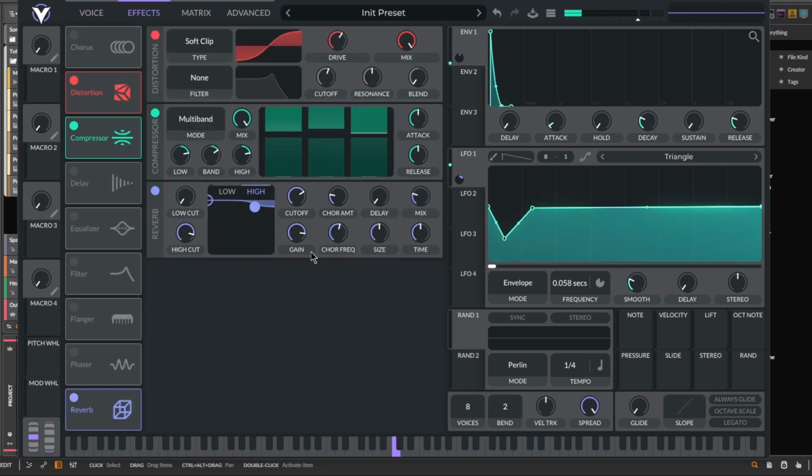Next I added some reverb and reduced the time right down to about 0.1 of a second. I reduced the mix.